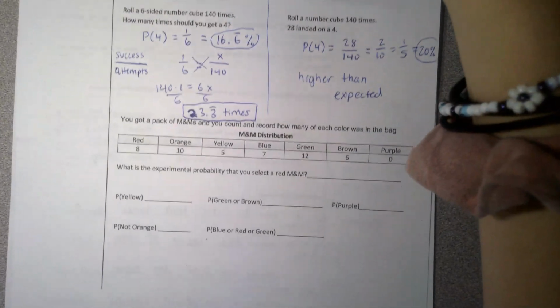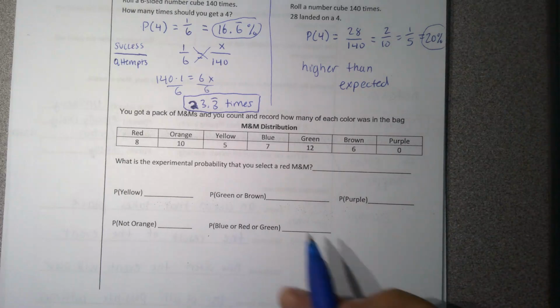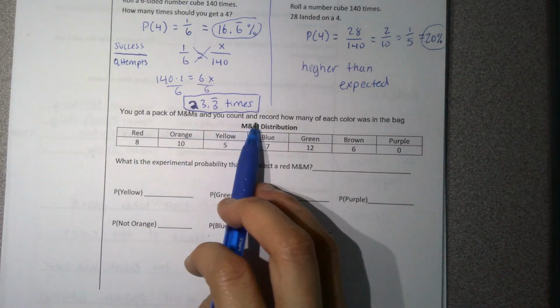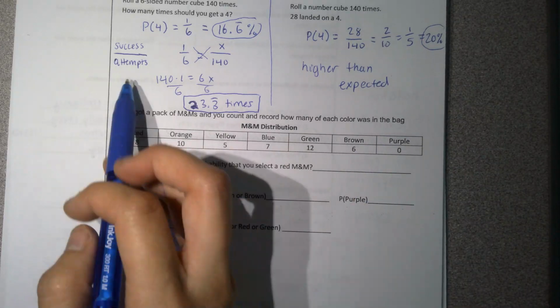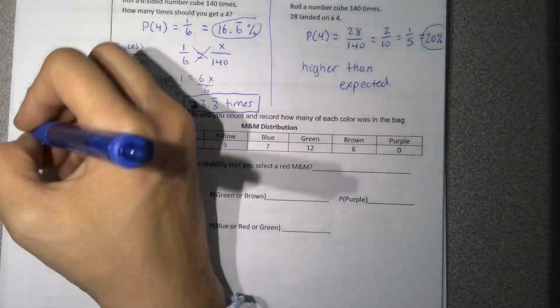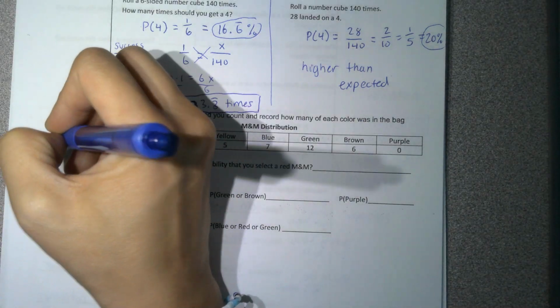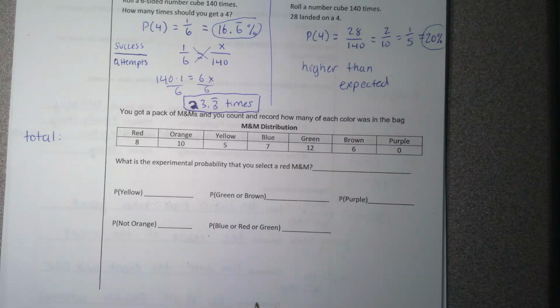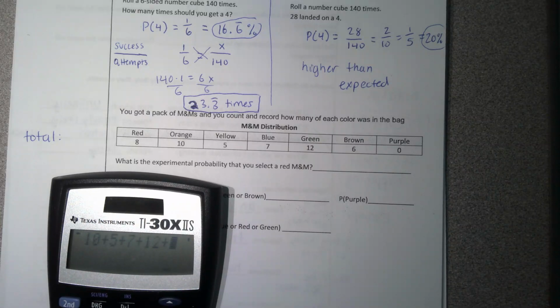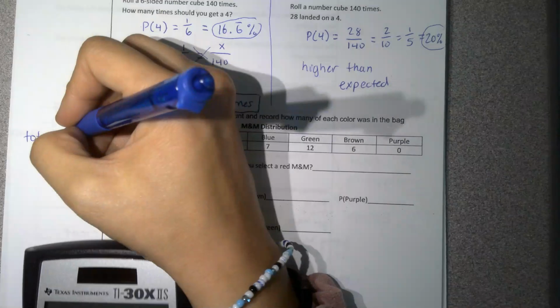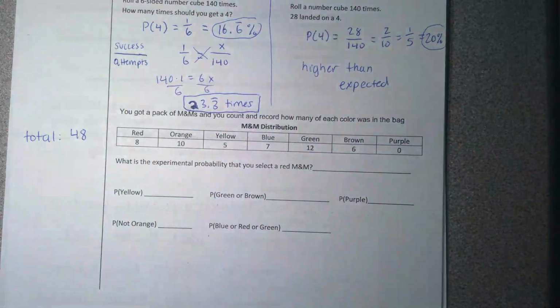Okay, last example is with M&Ms. So you got a pack of M&Ms and you count and record how many of each color was in the bag. So remember, we're always looking for the total. So we want to find the total amount of M&Ms. So if we add them all up, we get 8 plus 10 plus 5 plus 7 plus 12 plus 6 plus 0. So 48. So 48 total M&Ms.